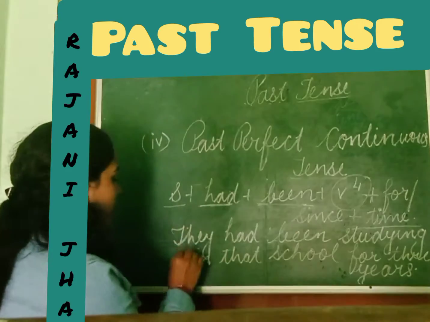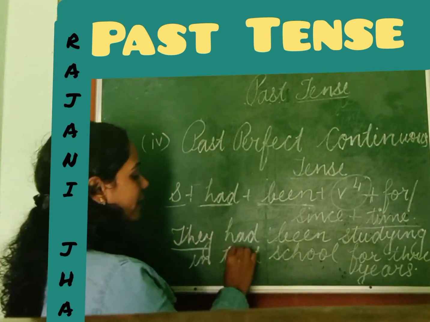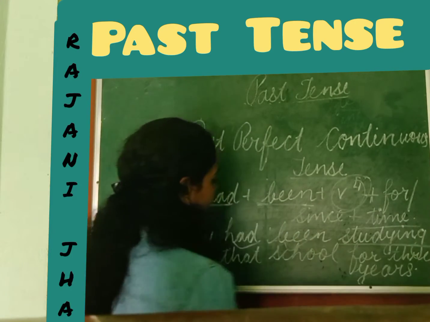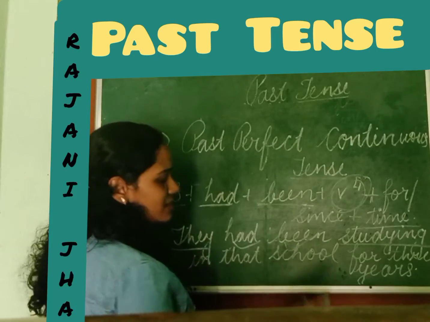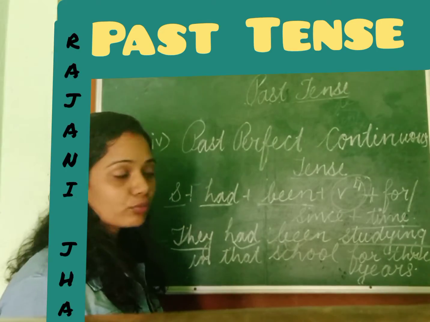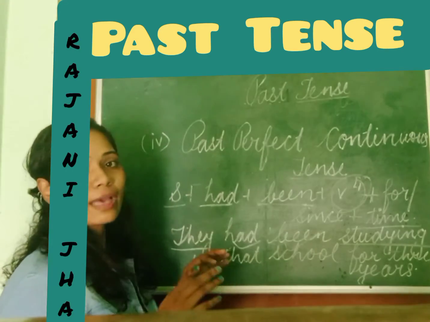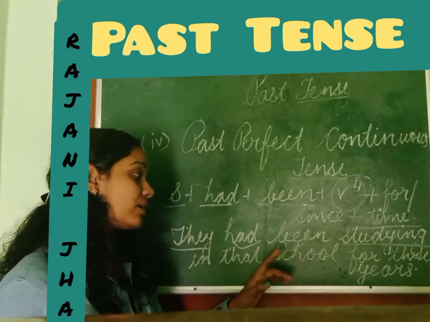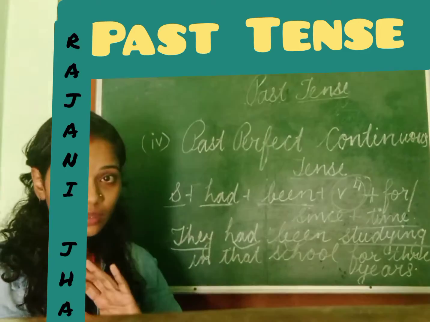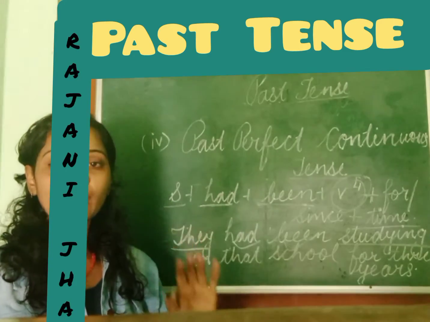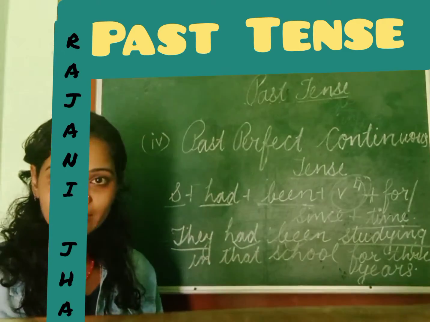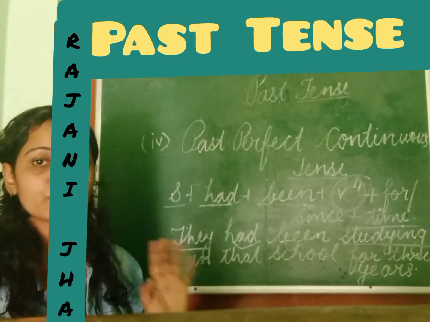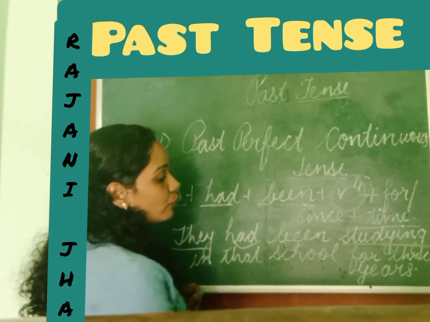They, for subject you can see here, this is subject, then had, then been, and then verb with ing, studying, and in that school, just like object I have put in that school. I'm talking about some students who have been part of the school, okay. Let us see, they are not part of that school now. They are not studying in that school now, but they had been. They started 3 years before and they studied for 3 years, okay, studying in that school for 3 years.